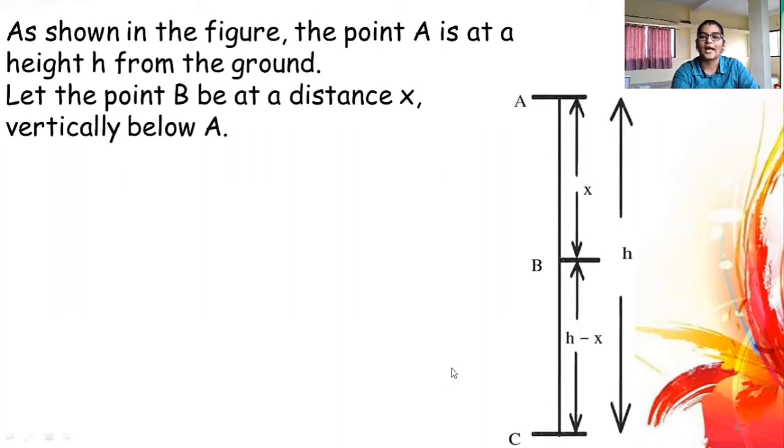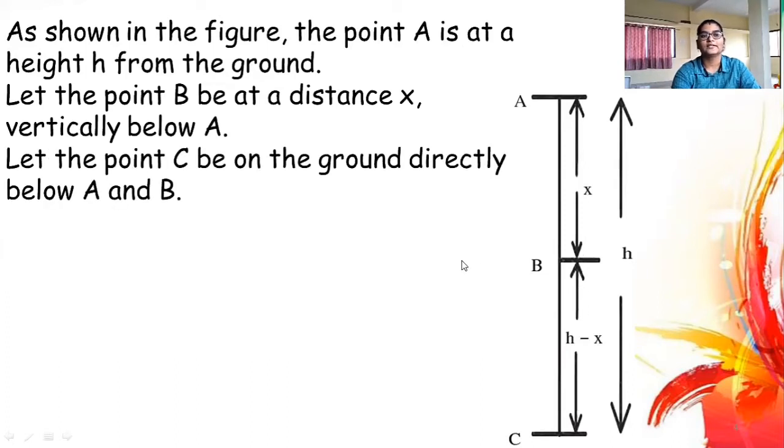Therefore, for the height of B, the total height AC is h and AB is x, so we can calculate BC as BC equals AC minus AB, that is h minus x. Therefore, the height of the object at point B is total height minus x. So let the point C be on the ground directly below A and B, at a point where the object is just touching the ground.